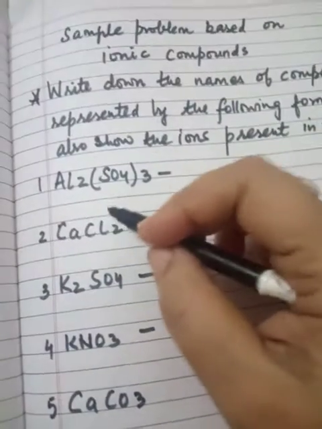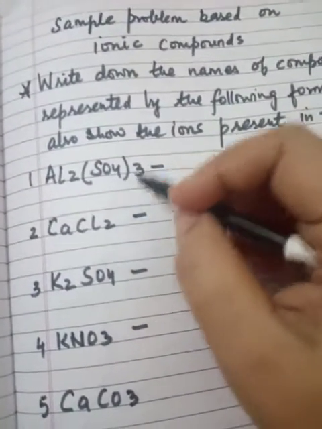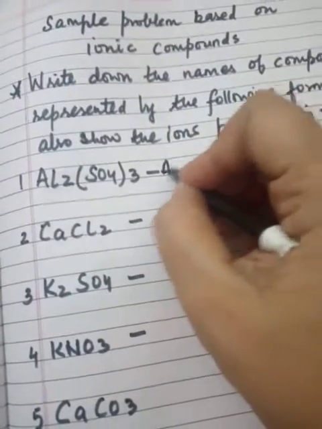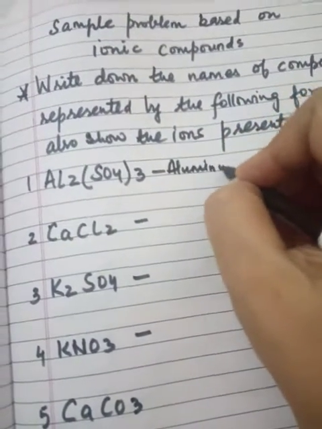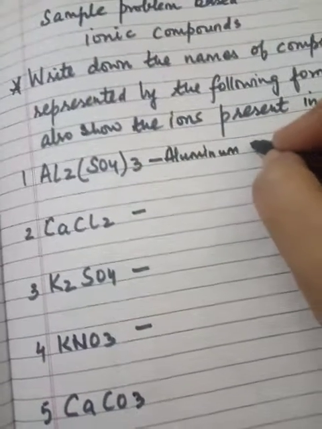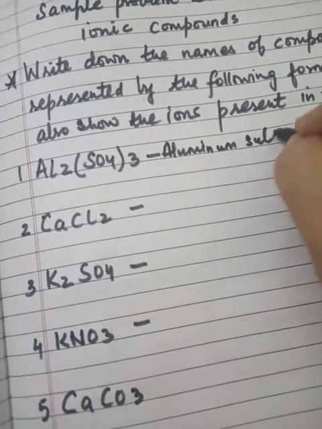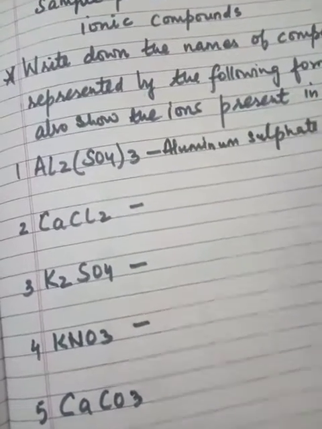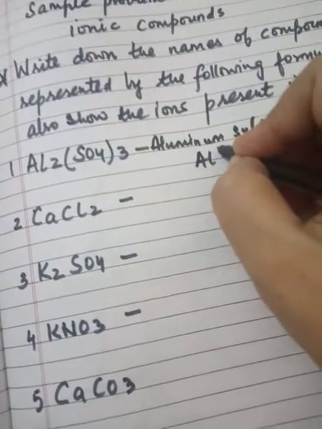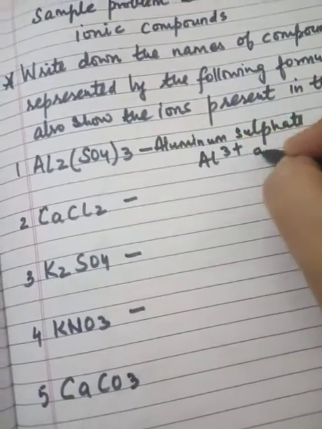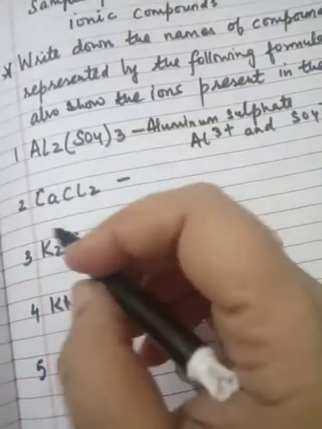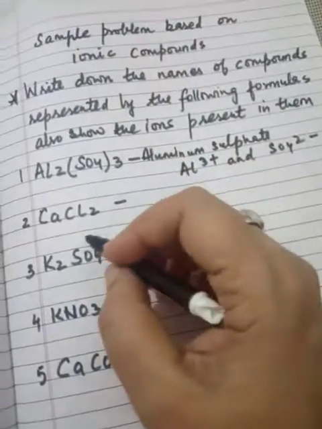First one is Al2(SO4)3, that is aluminium sulfate. Ions present are Al3 plus and SO4 2 minus.